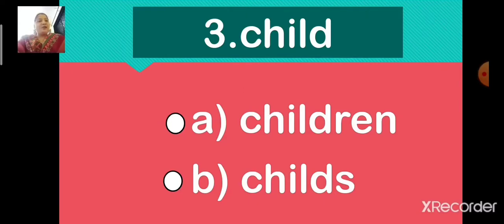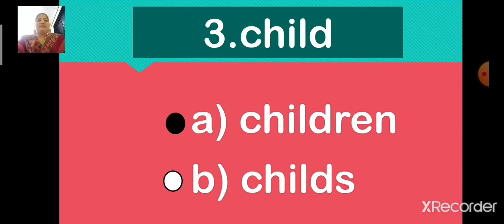Now children, the options are option A, children, C-H-I-L-D-R-E-N, children and option B, childs, C-H-I-L-D-S. Now children, select the correct option. Which is the correct answer? Option A, children or option B, childs? Which is the plural form of child? Yes, you are right. Option A, children is the correct answer. The plural form of child is children. So children, let us select option A. Let me repeat again. The plural form of child is option A, children.